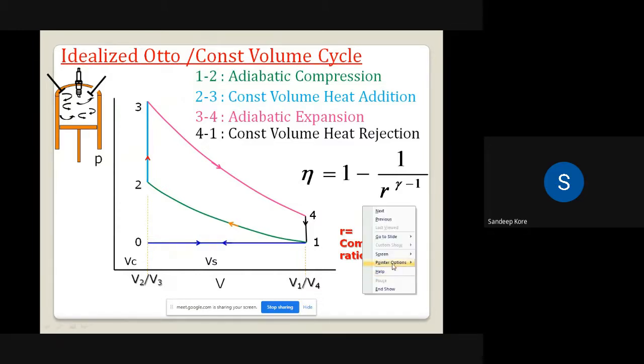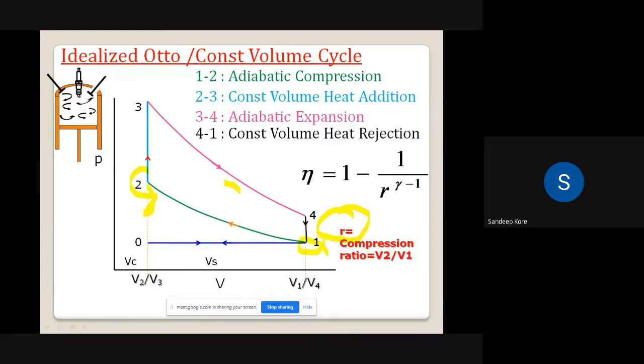What we have seen is that to increase the strength of the working medium, we are compressing this air. That is taken into account by a term called the compression ratio. So what is this compression ratio? It is the volume at point 2, after compression, to the volume at point 1, before compression. So V2 by V1 is called the compression ratio.